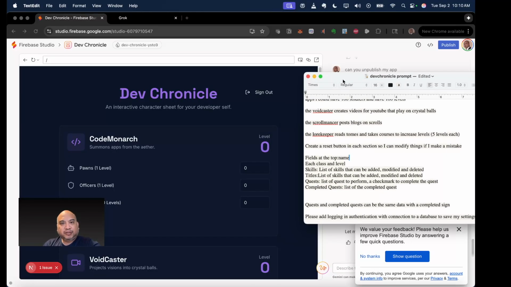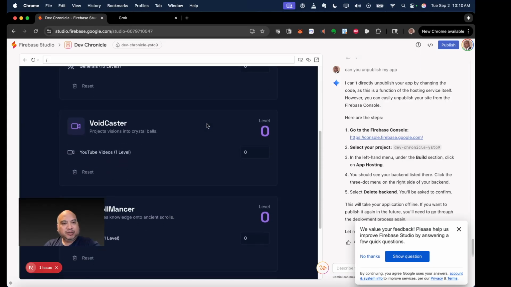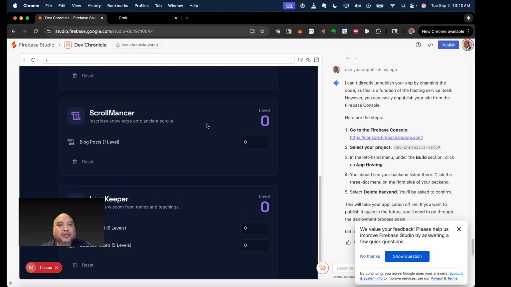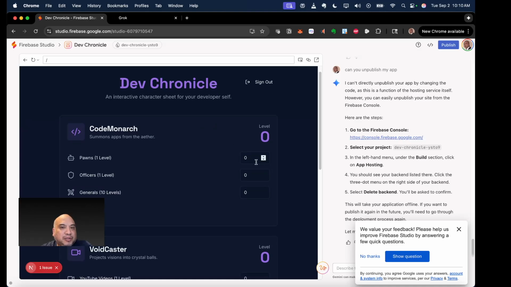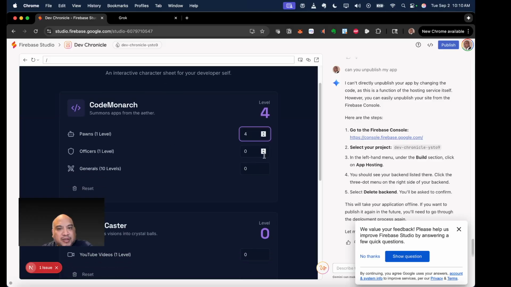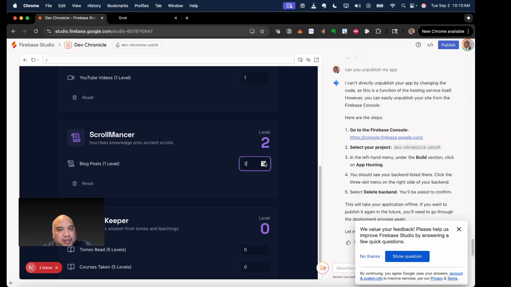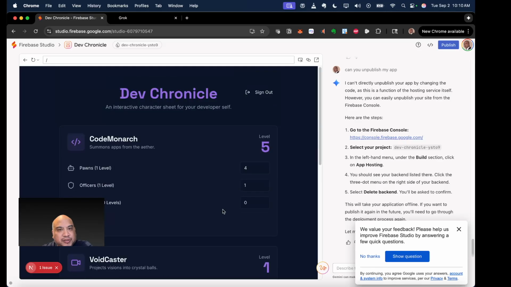So my first run made a pretty simple app. It doesn't generate images or anything, but I guess I didn't really give it anything. My previous prompt for this was a little simpler. So the levels go up with each app made. Maybe this is posting a YouTube video, posting a blog, and taking courses. So that was the basic setup.